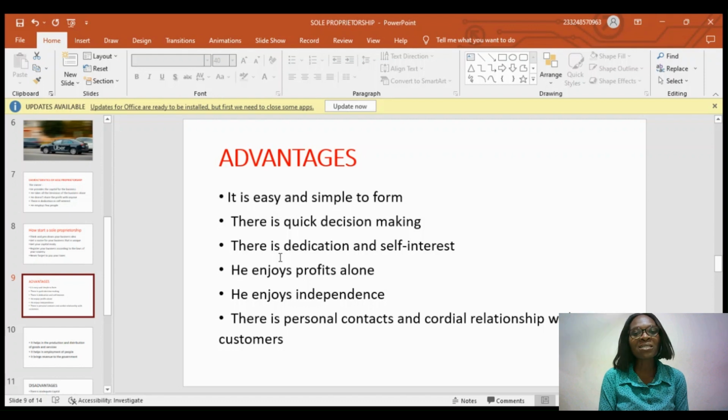Also, there is personal contact and cordial relationship with the customers. Normally you see those big companies, you hardly see the main entrepreneur, the CEO, come into contact with the customers. Whether they are treated right or not, they do not know. But in this case, because it's your business, you always have personal contact with the customers, right? So you're able to treat them well, because once you treat them well, you know they're going to come back again buying your product or your service. So this is a very good thing and a very positive aspect of sole proprietorship.